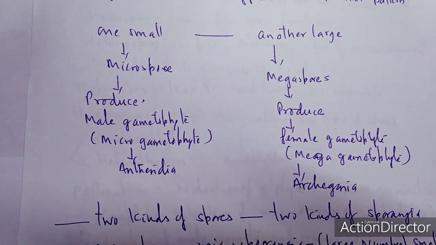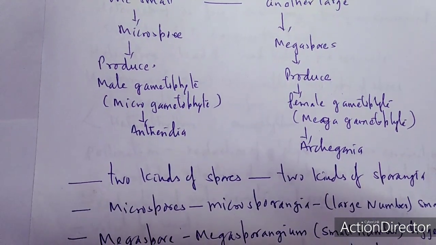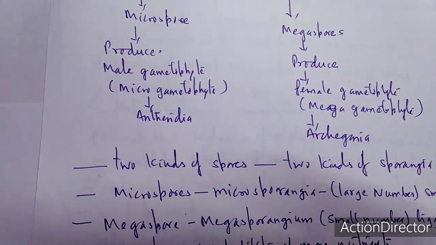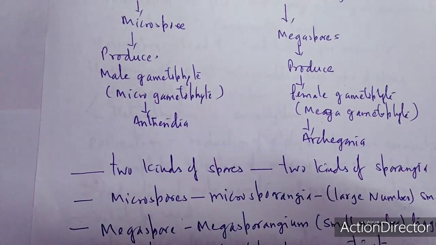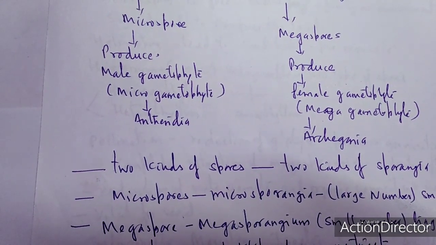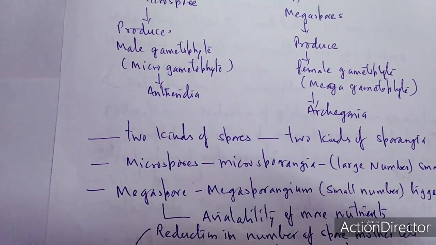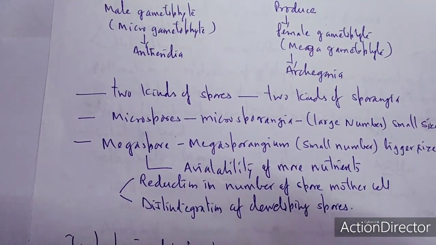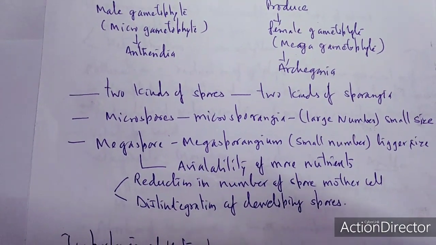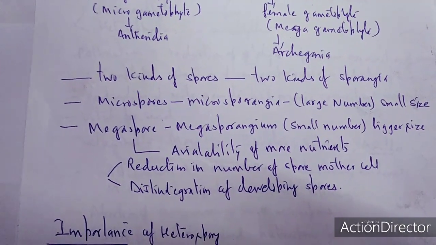Another one is larger in size and is known as the megaspore, and it develops into the female gametophyte. This is the megagametophyte, and ultimately it is also called the archegonia. One of them is the antheridia, which forms the pollen, and the megaspores are produced in the megasporangium, ultimately into the archegonia. So the basic fundamental point is that two kinds of spores are produced in two different types of sporangia, the microsporangium as well as the megasporangium.